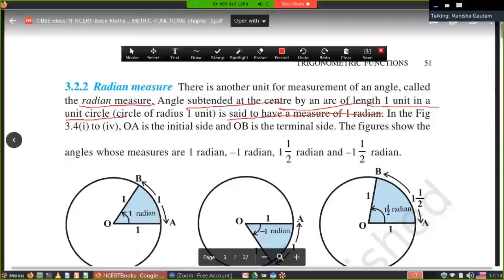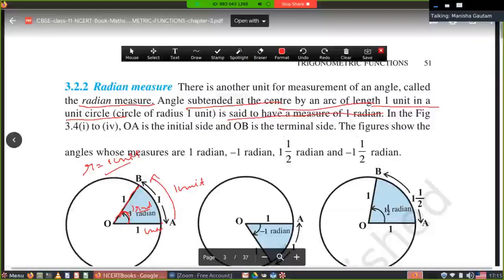It means what? Here you can see one circle is there. This is a unit circle. Unit circle means radius equal to 1 unit. The radius of the circle is 1 unit. We mark an arc on this circle, and this arc is 1 unit, the same as the radius. Radius is 1 unit, and the arc which we are marking is 1 unit. Now when we take this terminal line, the angle formed will be 1 radian.